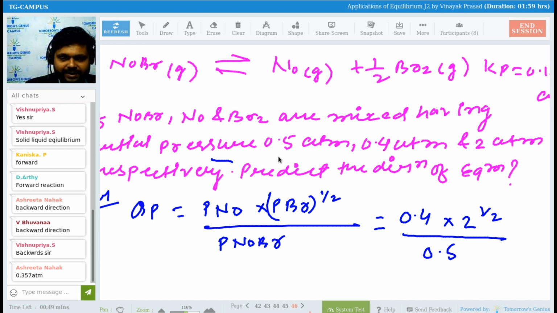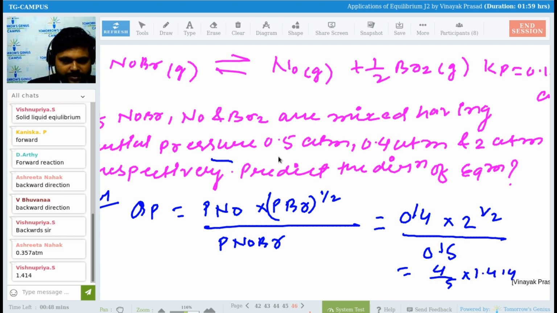See, guys, can we just remove this point and write this as 4 upon 5 into 2 to the power 1 upon 2? 2 to the power 1 upon 2 will be root 2 only. And the value for root 2, I hope you all are coming from the mathematics background, is 1.414. So can we multiply it by 1.414? Yes. So multiply this, you will be getting what?